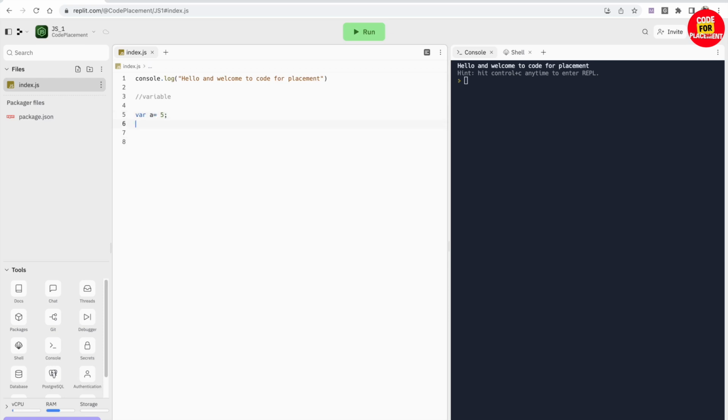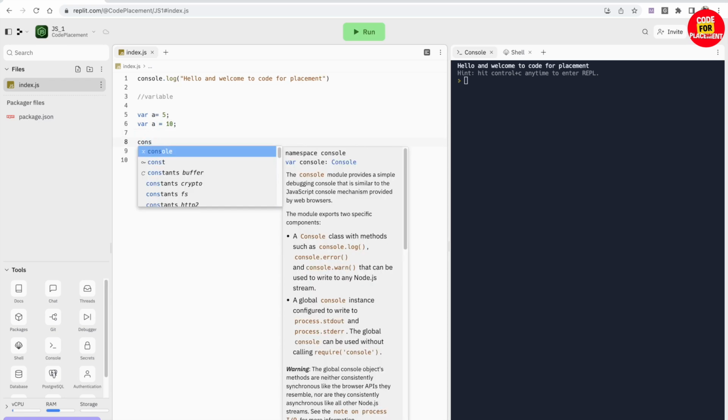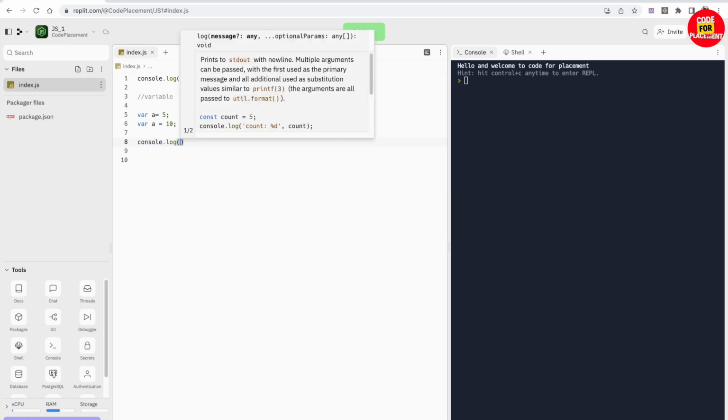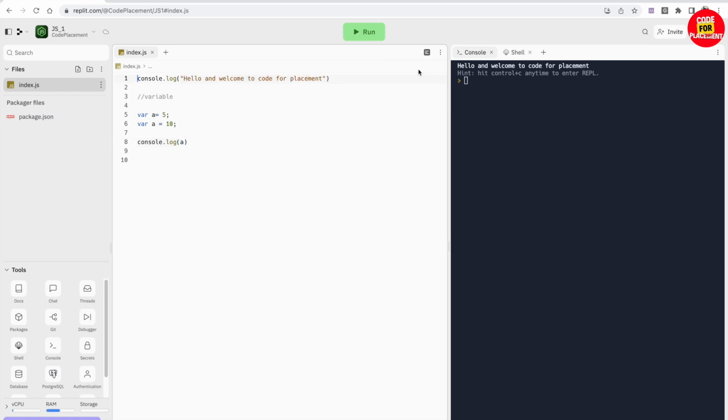And again I'm going to use a is equal to 10. Now let's say console.log, and here I'm just going to print my a. If I'm going to run this, I got 10, right? I got 10, which means it is able to reinitialize also.